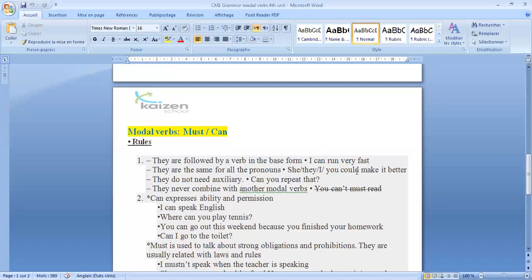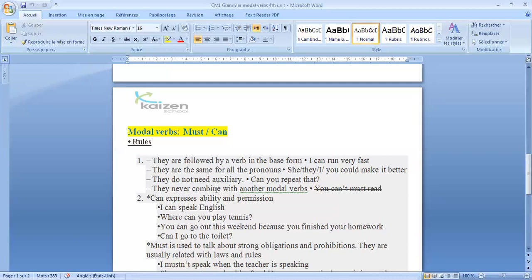So here we have you could make it better. They do not need an auxiliary. Can you repeat that? But for the other verbs, we have to use the auxiliary do. Do you do this, or do you have that? So here we use the modal verb directly. Can you repeat that? To form a question.